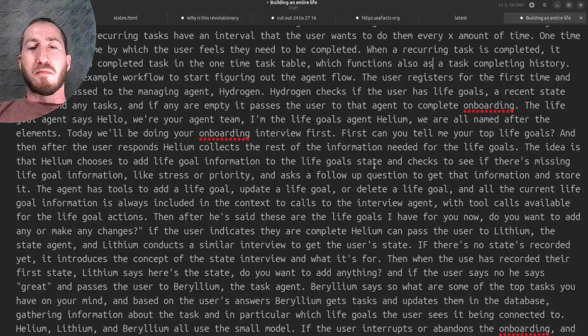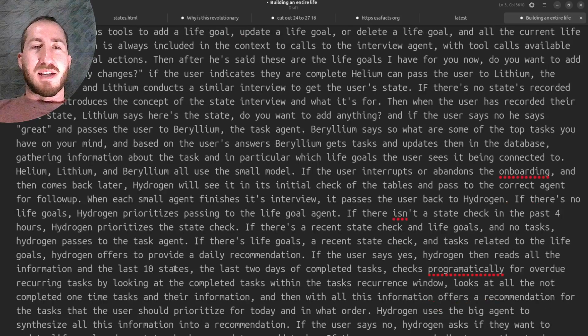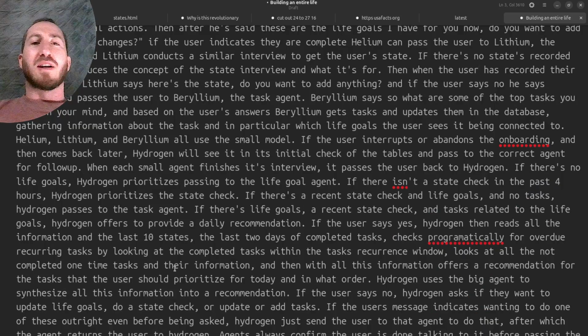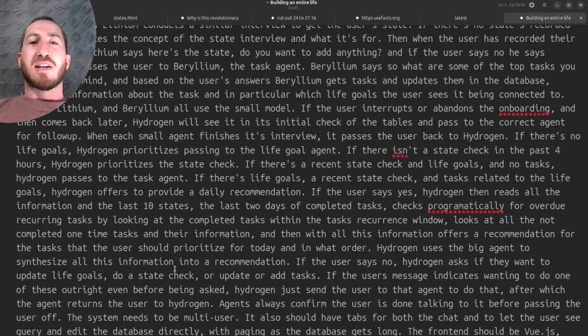If the user indicates they are complete, Helium can pass the user to Lithium, the state agent, and Lithium conducts a similar interview to get the user's state. If there's no states recorded yet, it introduces the concept of the state interview and what it's for. Then, when the user has recorded their first state, Lithium says, "Here's the state. Do you want to add anything?" And if the user says no, he says great and passes the user to Beryllium, the task agent.